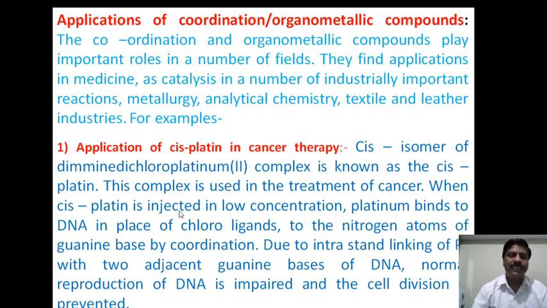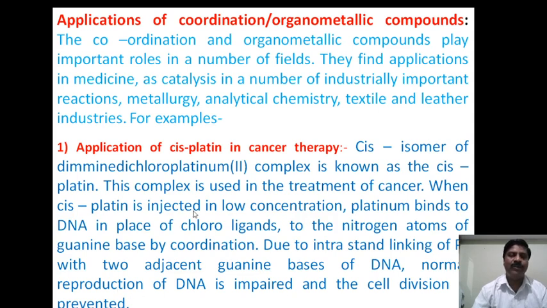When cisplatin is injected in a low concentration, platinum binds to the DNA in place of the chloro ligands, to the nitrogen atoms of the guanine base by coordination. Due to intra-strand linking of platinum with two adjacent guanine bases of DNA, normal reproduction of DNA is impaired and cell division is prevented.